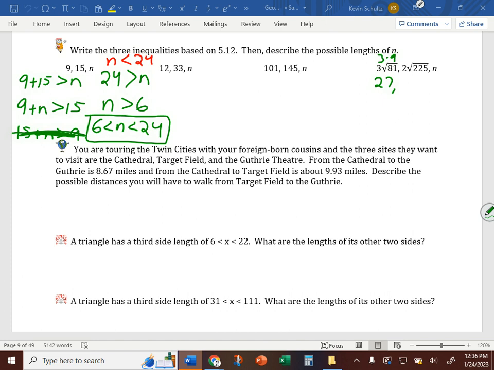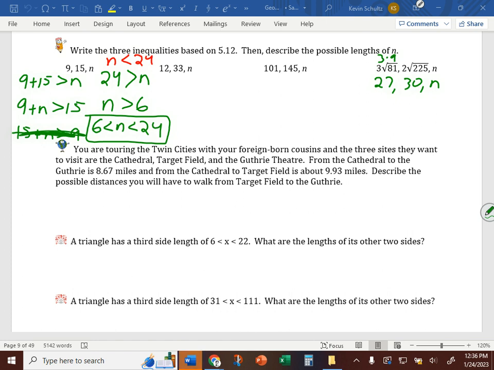Okay? What's the value of 2 root 225? 15. And then times 2, 30. The side length is 30. And then n. So don't let roots scare you. Okay? You know what they are. You know how to deal with them. Right? Just do the math. And you end up with something that's very easy to work with. Okay?